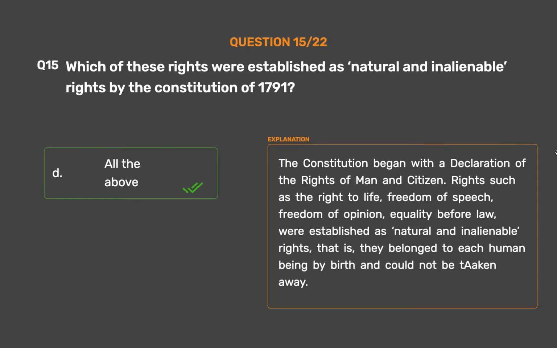All the above. The Constitution began with a declaration of the rights of man and citizen. Rights such as the right to life, freedom of speech, freedom of opinion, equality before law, were established as natural and inalienable rights, that is, they belonged to each human being by birth and could not be taken away.